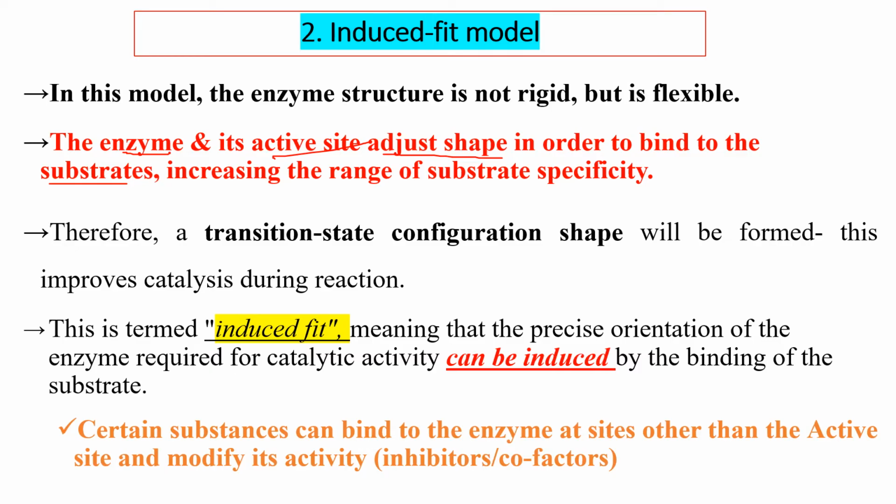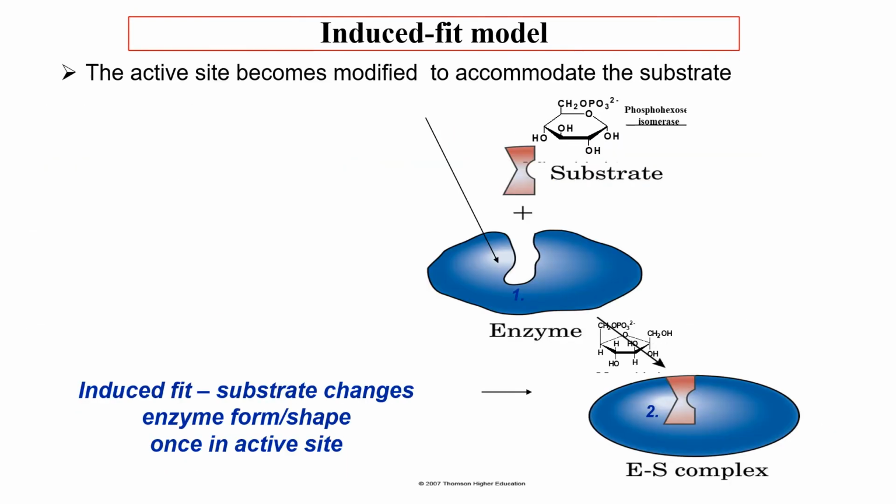It must rearrange its shape and bind with the substrate, and the reaction speeds up. Certain substrates can bind to the enzyme at a site other than the active site, which means inhibitors, substances that bind with enzymes in order to inhibit the enzyme's catalytic properties.